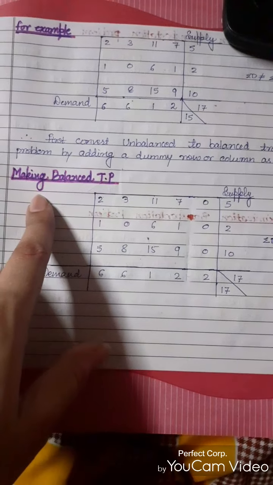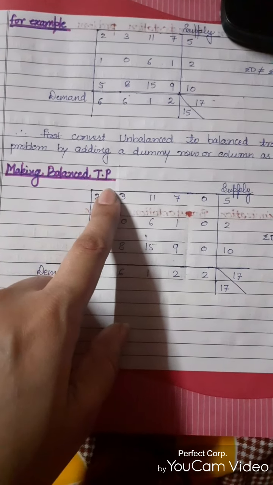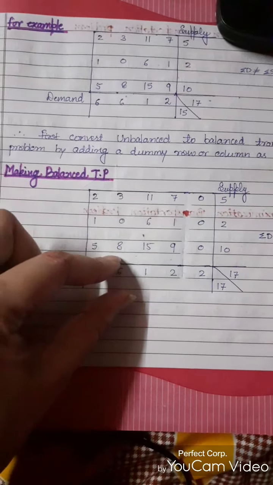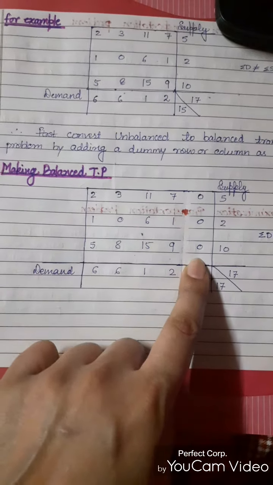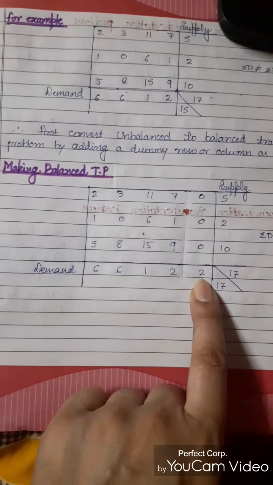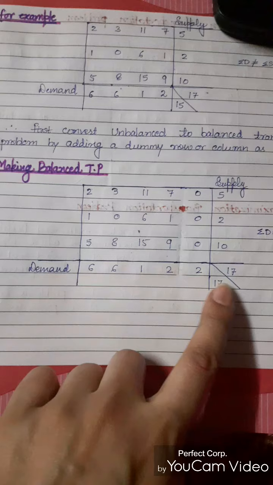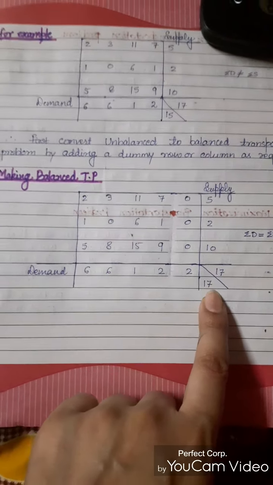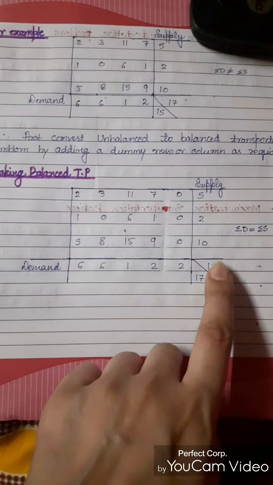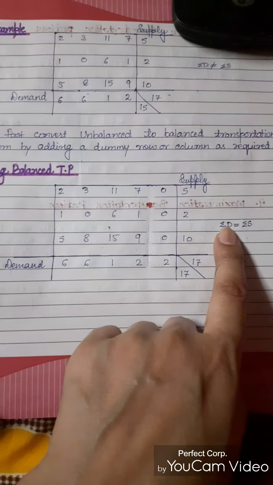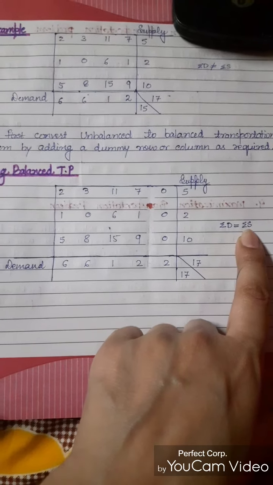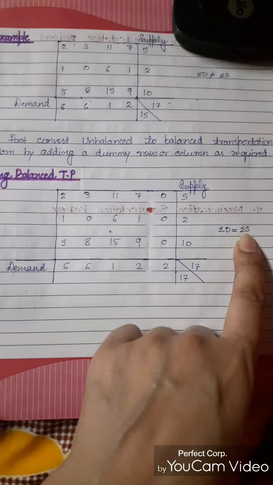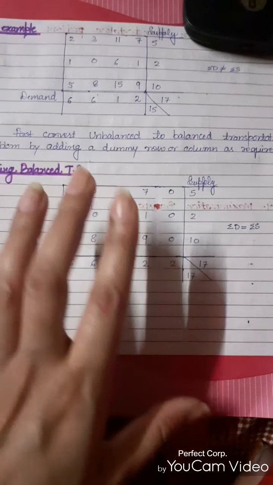So now we get a balanced transportation problem just by doing a simple step, that is adding a dummy column with the scarce quantity. The scarcity was of 2. Now if you add all these values, you will get the value 17. So the sum of the demand is equal to the sum of the supplies, and this problem has now become a balanced transportation problem.